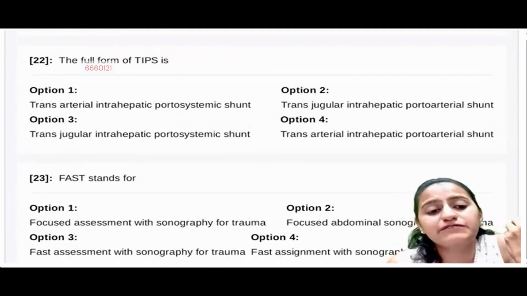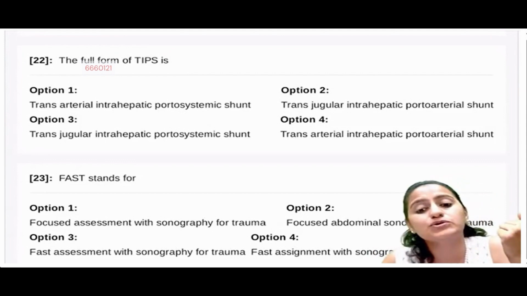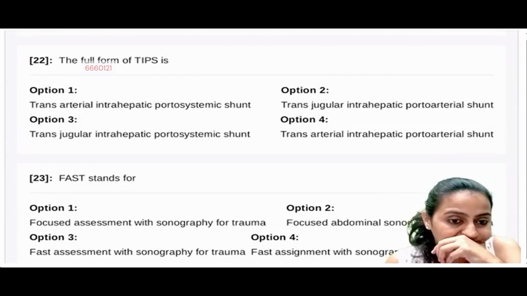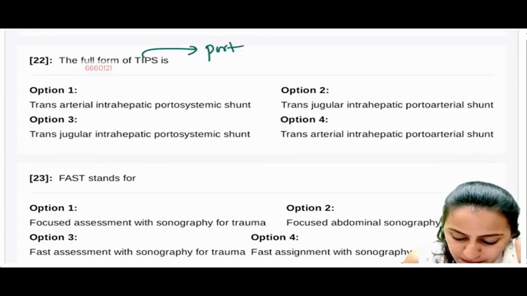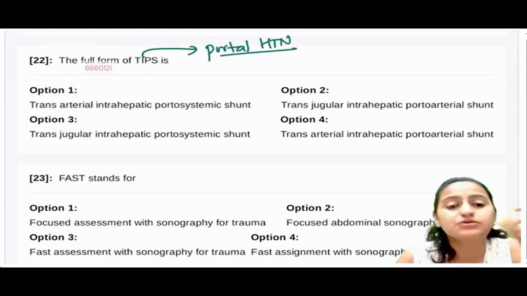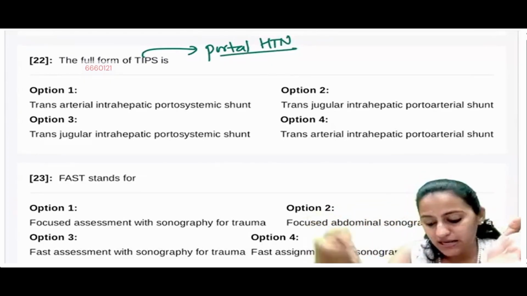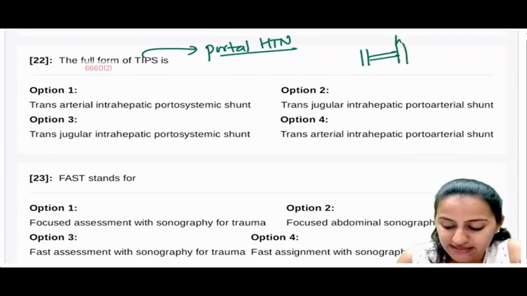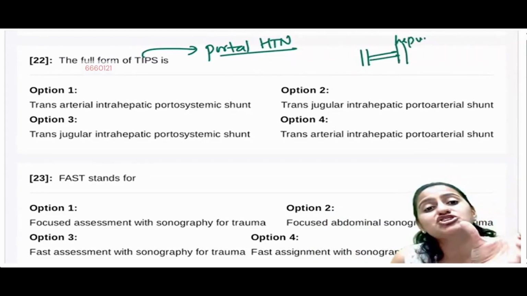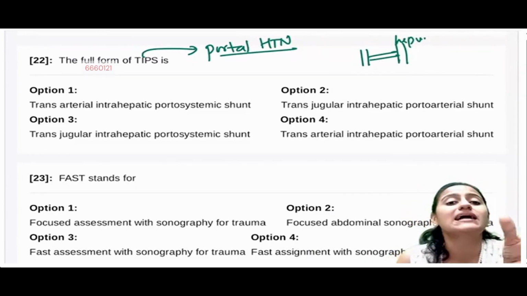What is the full form of a TIPS surgery? Transjugular intrahepatic portosystemic shunt. So remember, TIPS is a surgery which is done for portal hypertension. Okay, when the portal system में pressure बढ़ गया तो अब वो pressure vent out करना है. So portal vein का हम shunt बना देते हैं systemic vein से, that is hepatic vein से. So that is the shunt that we are creating. So that's a portosystemic shunt, not an arterial shunt.